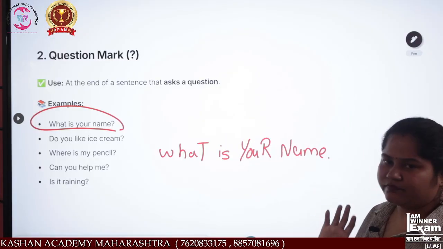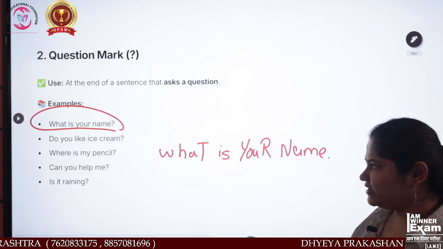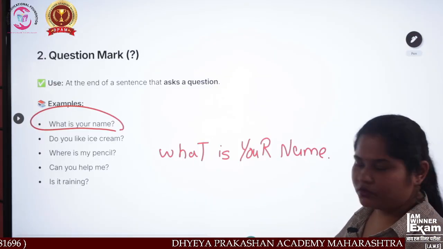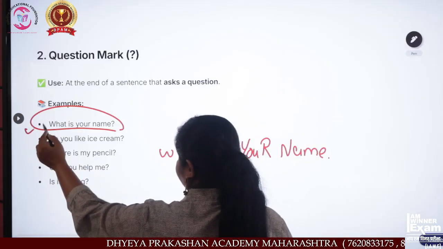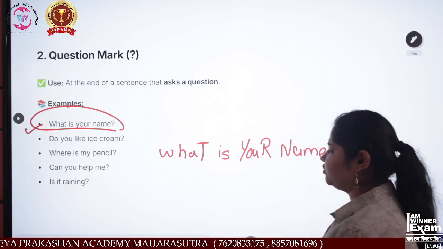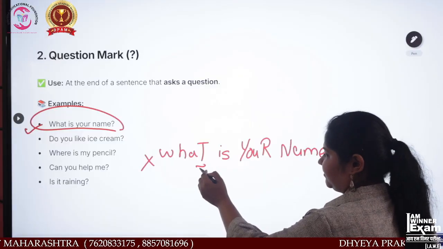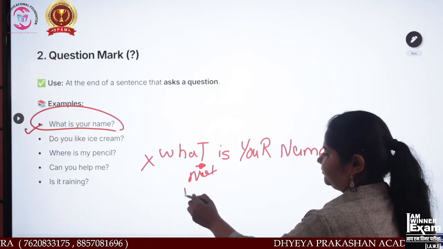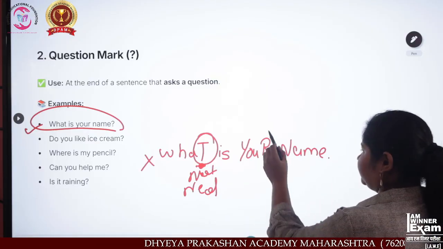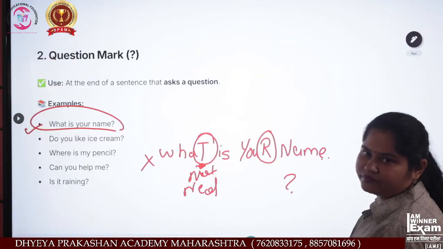What is your name? Which looks better, or which one is right? Let me know which one is right. This one is right? No. This one is right. Why? See, what we have done over here, we will have to avoid. See, no capital letter over here. This letter is capital. No need to write a capital letter in the middle of the word. Again, this is capital. And the question mark is missing over here.